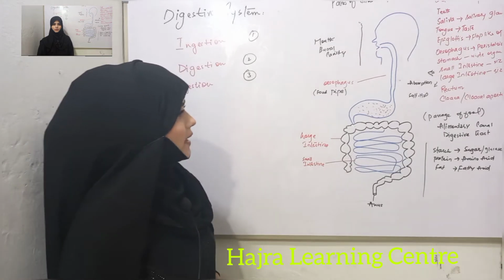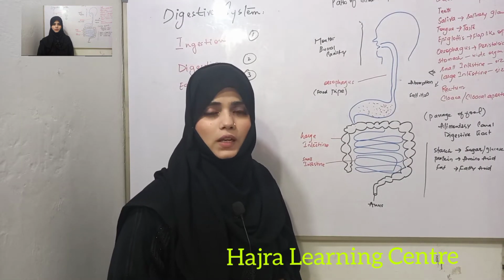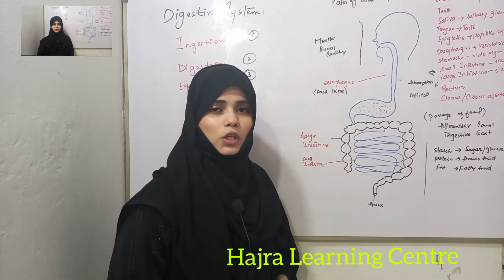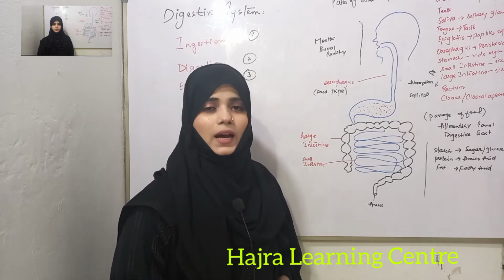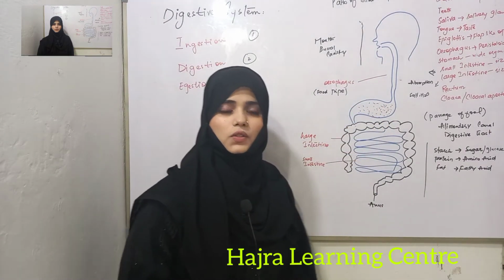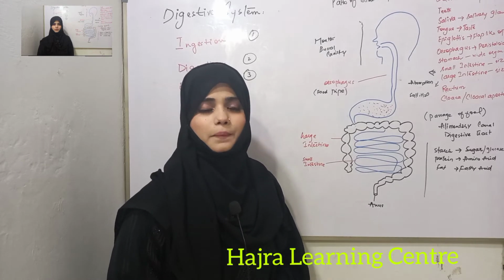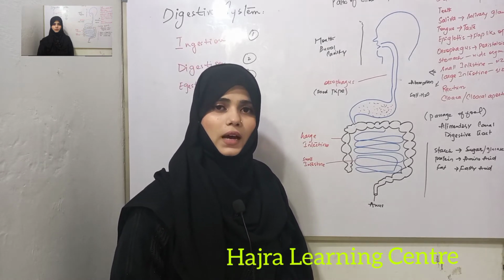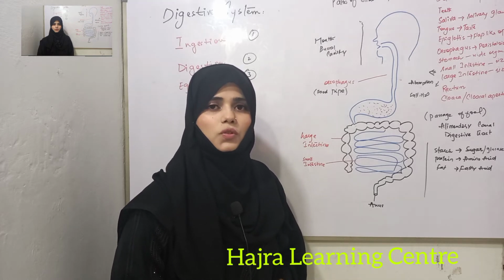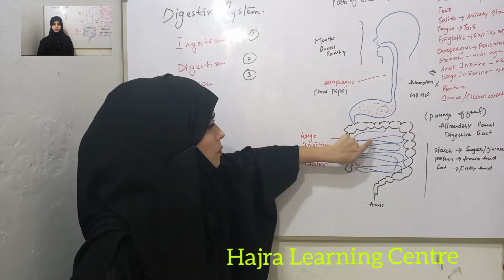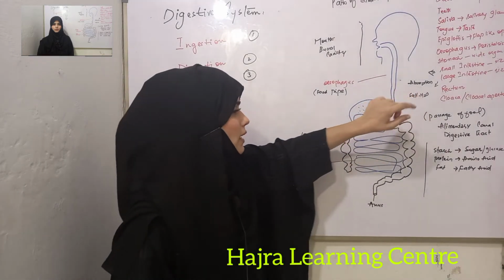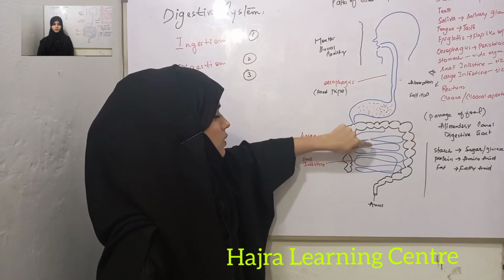So the function of HCl is to kill the germs or bacteria which are coming from your food. So it kills them. After that, food is converted into a paste-like structure which is called chyme. This chyme is transferred into another alimentary canal section which is called the small intestine. In the small intestine, digestive juices are secreted from the liver and pancreas.